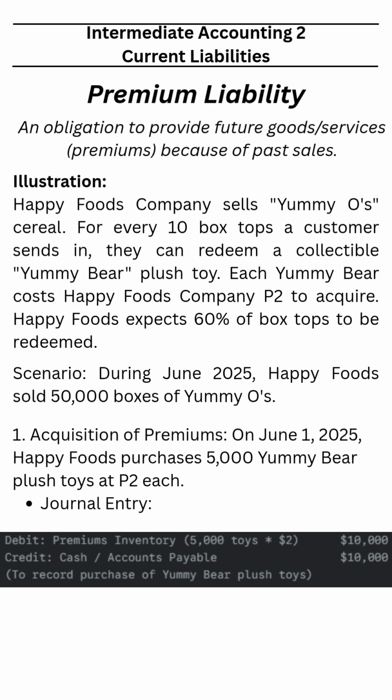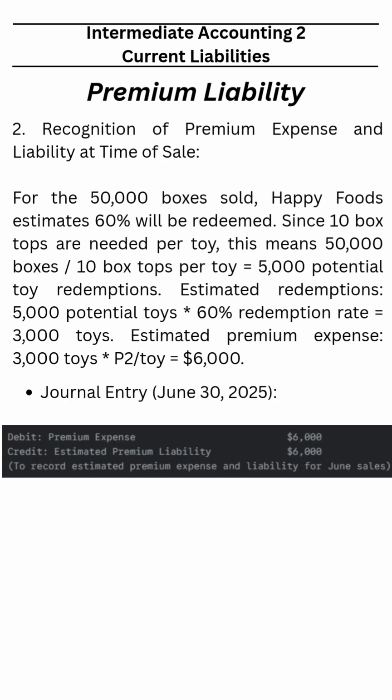Now, at the time of the acquisition, the accounting for these 5,000 Yummy Bears that cost 2 pesos each is that they will be accounted for as premiums inventory at first. That's why we have a debit to premiums inventory. And the credit depends on whether the company is using cash or accounts payable. So that's the entry for the initial acquisition.